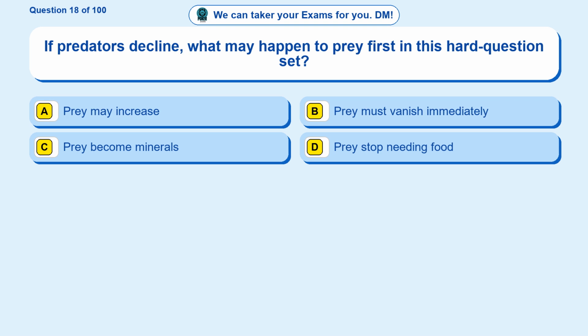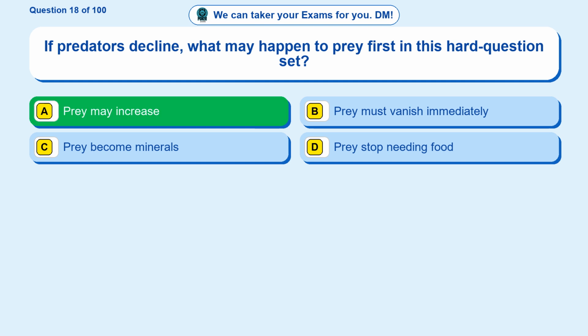Question 18. If predators decline, what may happen to prey first in this hard question set? Option A. Prey may increase. Option B. Prey must vanish immediately. Option C. Prey become minerals. Option D. Prey stop needing food.